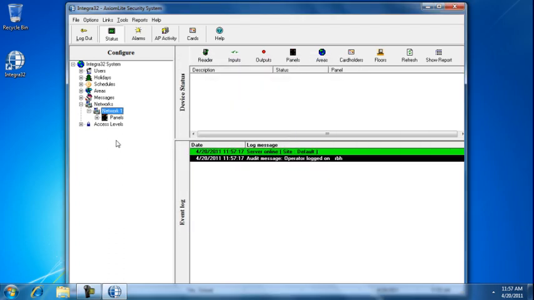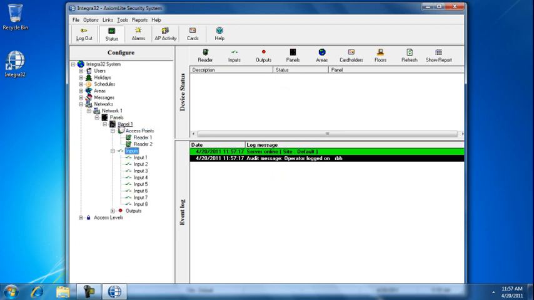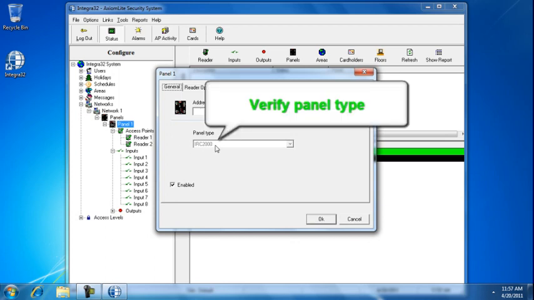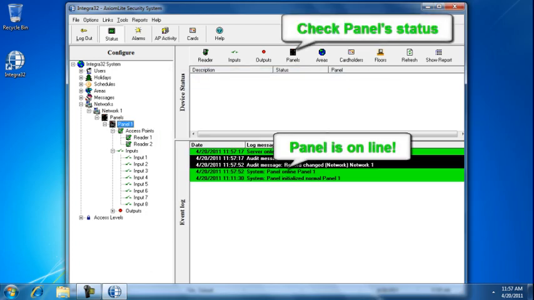Once you click OK, a few seconds later, our system will attempt polling of that panel. You can also verify the panel type by right-clicking on the panel 1 and selecting properties. As you see, our panel is online and ready to go.